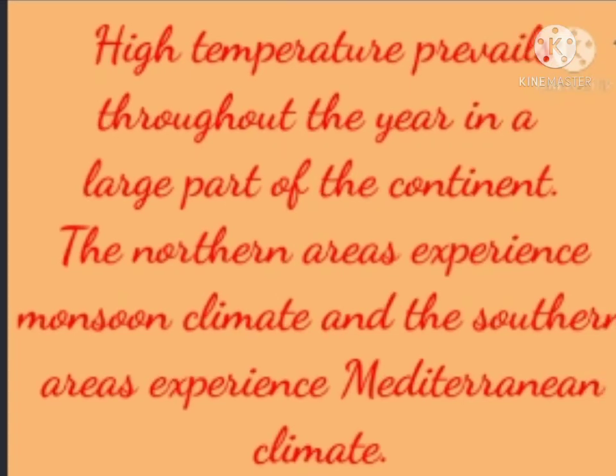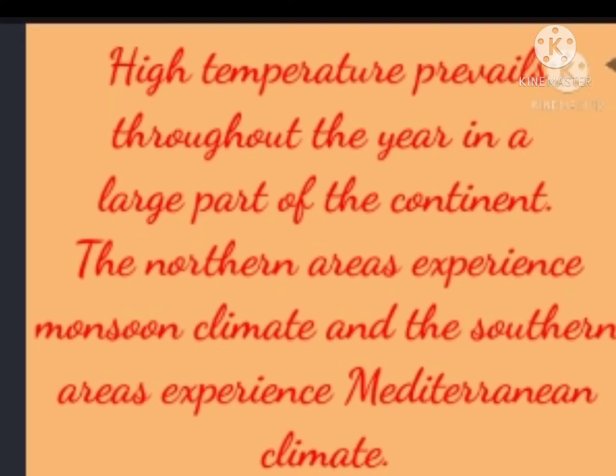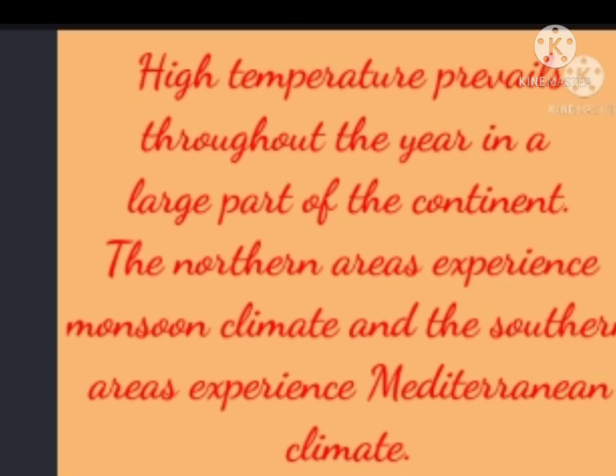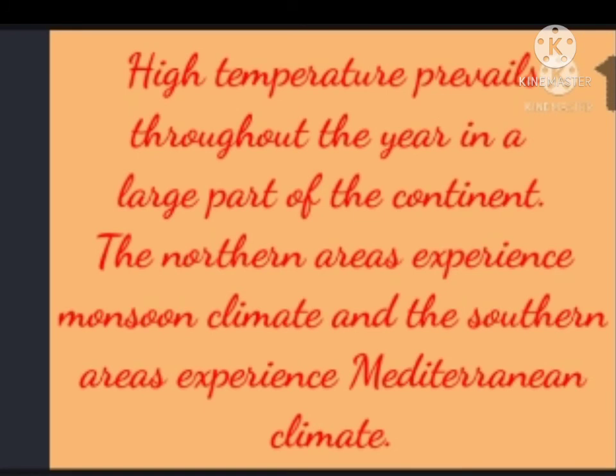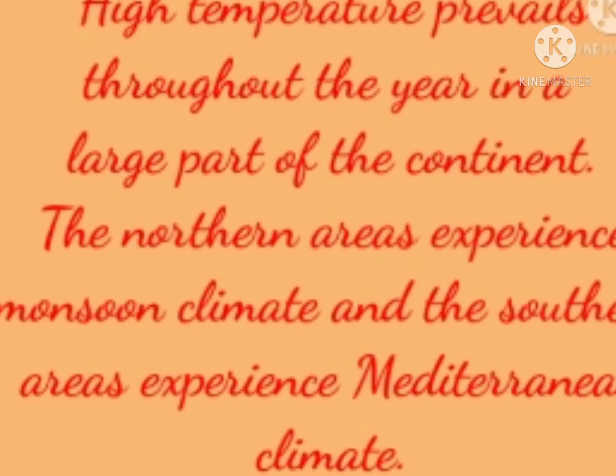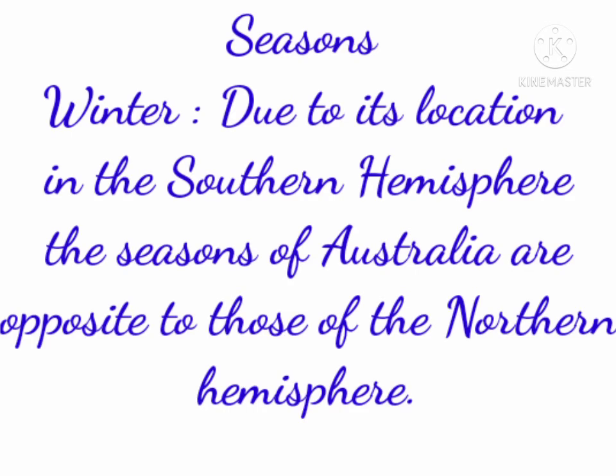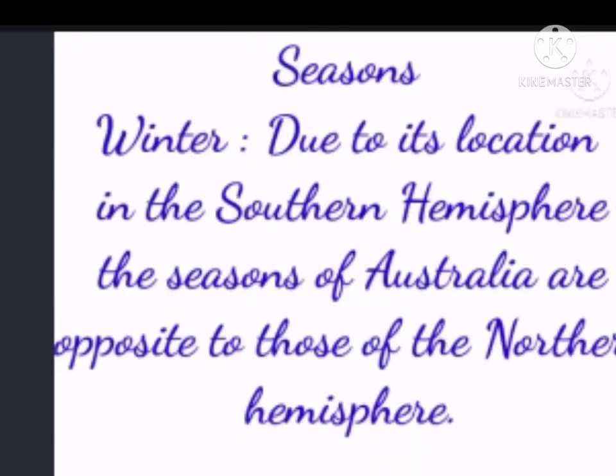A cold ocean current along the western coast has made Western Australia a hot desert. You all know desert means it will be very hot. And the southern coast experiences Mediterranean climate. That means it is very hot as well as wet temperature in this southern coast.